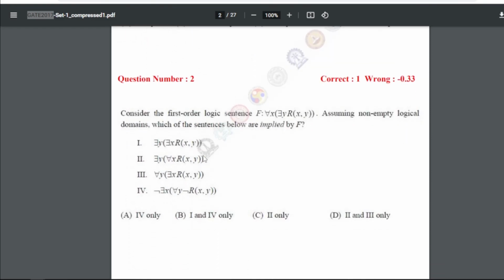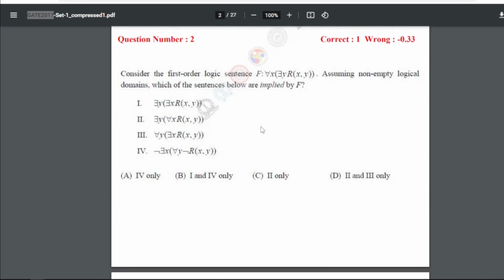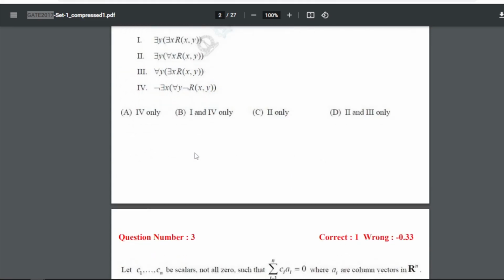Now question number 2 is consider the first order logic sentence, this one, assuming non-empty logic domain, which of the sentences below are implied by F. So for question number 2, our answer is B, that is 1 and 4th only, right?